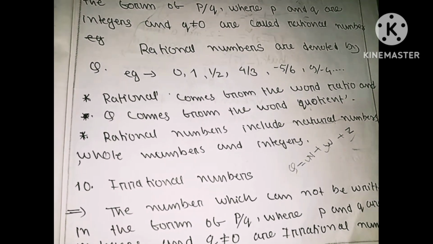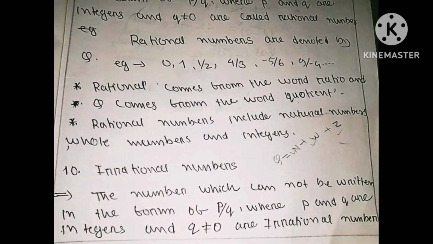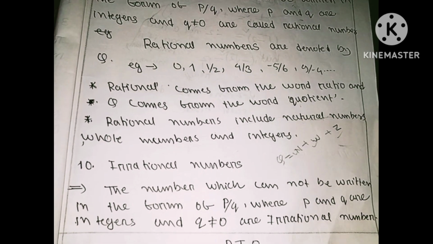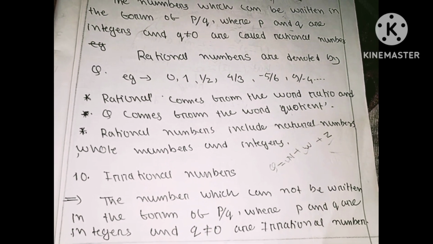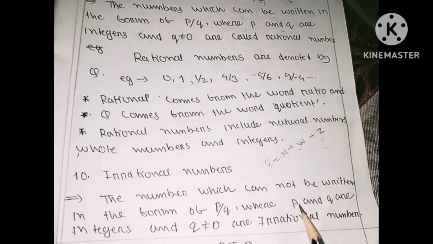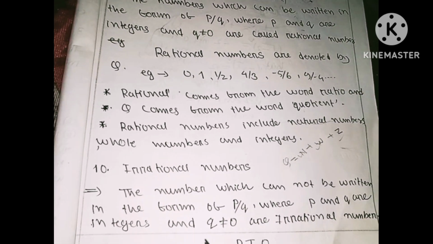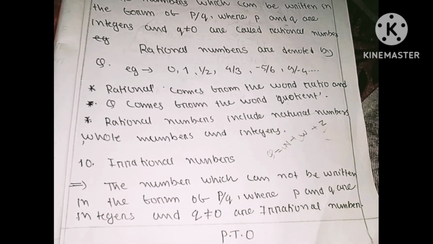The irrational numbers are nothing but the opposite of rational numbers. You can see here the numbers which cannot be written in the form of P by Q, where P and Q are integers and Q is not equal to 0, are irrational numbers.